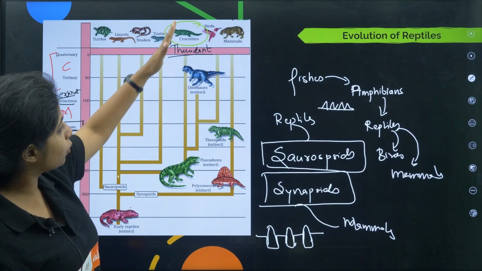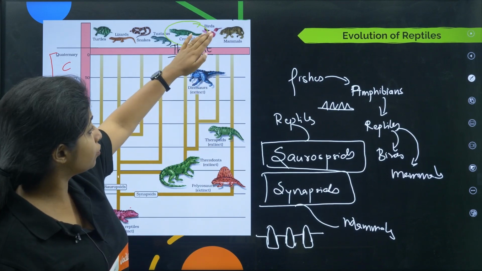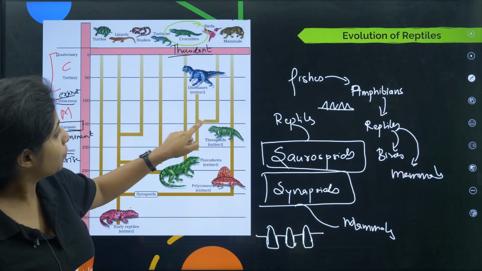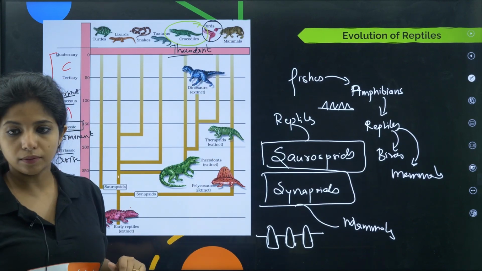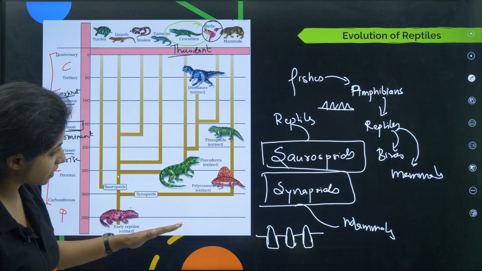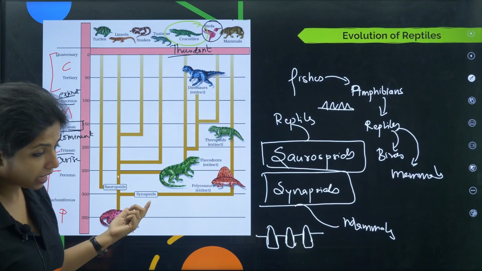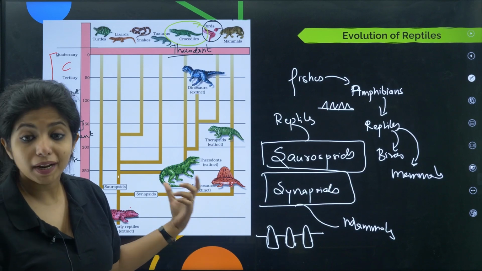Now from the thecodonts came crocodiles, the dinosaurs, and also if you see ahead over here, you got the birds. You got the birds also from them. Cool? Okay. Now comes the next category, that is synapsid. From synapsids you got Pelycosaurus. What is it, children? Pelycosaurus.